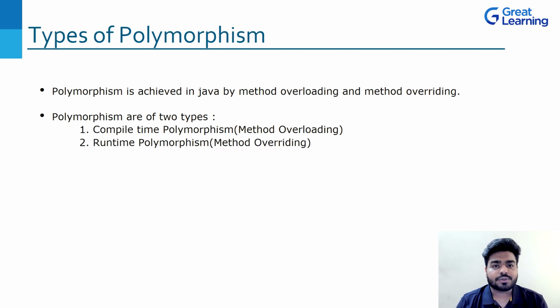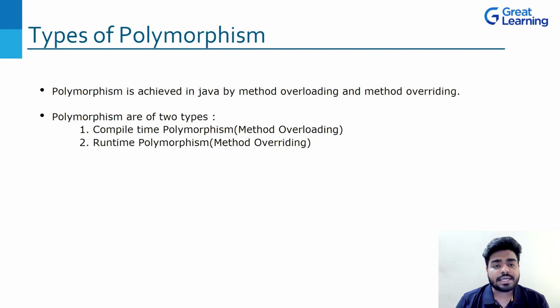Now what is this method overloading and method overriding, right? To understand this, there's a very easy example which we'll see in some time, and we'll also do the practical implementation. But before that, you should also know that method overloading is a concept, okay? But when you talk about the types of polymorphism, compile time polymorphism is the name of the polymorphism which actually acquires this concept, that is method overloading.